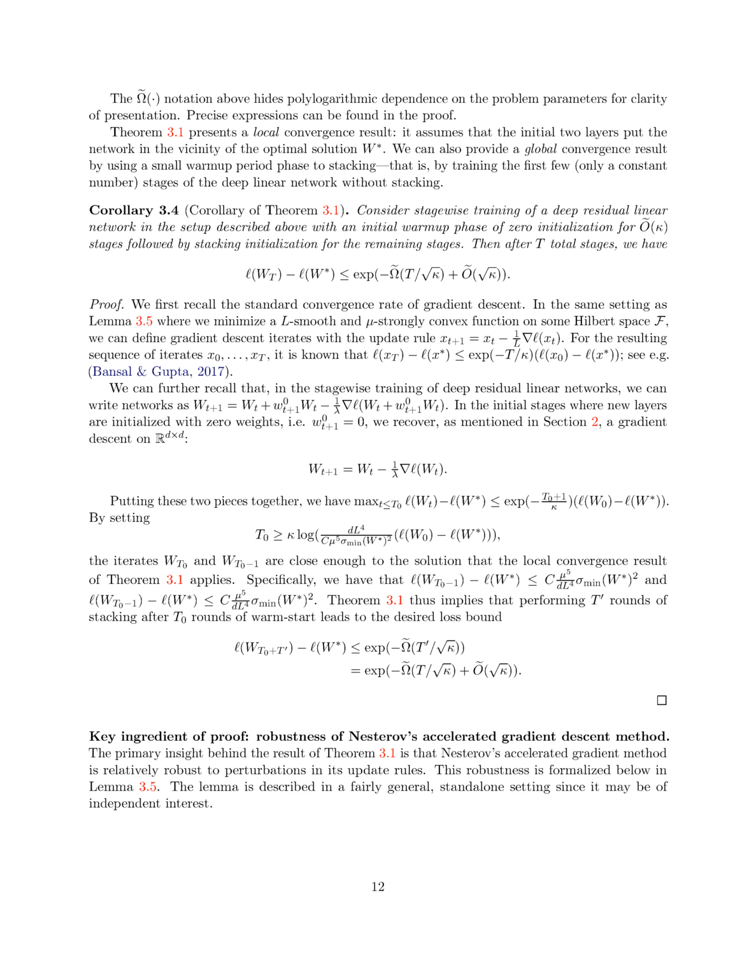Section: Key ingredient of proof. Robustness of Nesterov's accelerated gradient descent method. In this section, we delve into the key ingredient of our proof, the robustness of Nesterov's accelerated gradient descent method. The main idea behind the theorem's result is that Nesterov's method can handle changes in its update rules quite well. This robustness is precisely defined in the lemma. The lemma is presented in a general setting because it can be useful on its own.